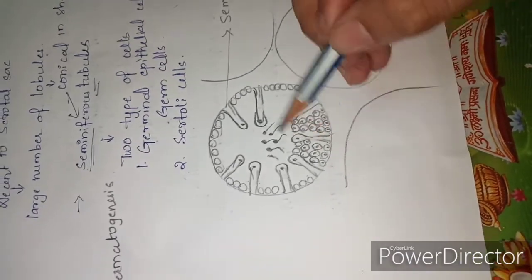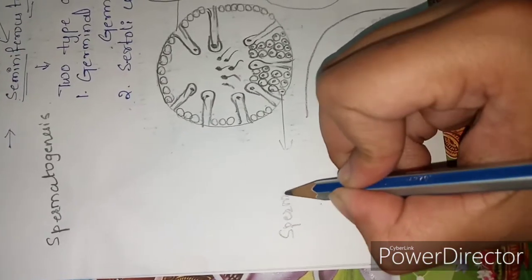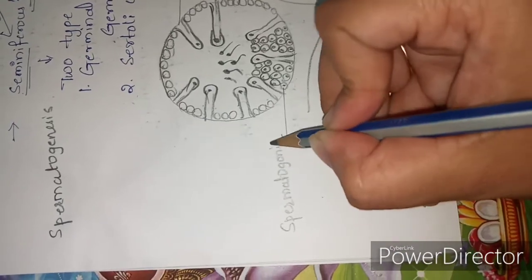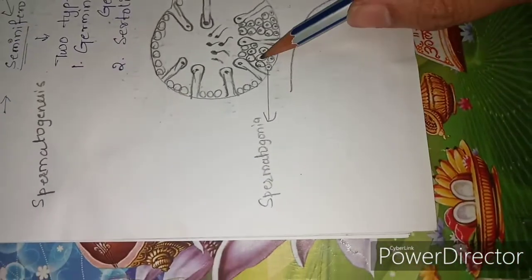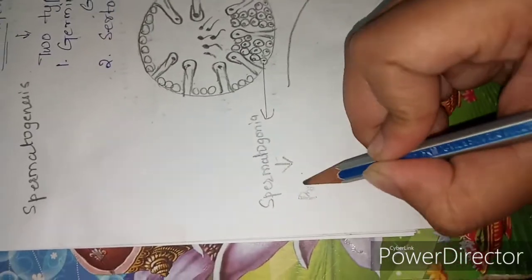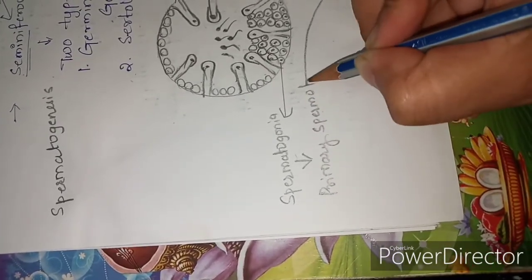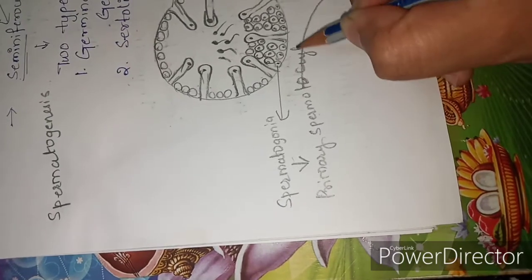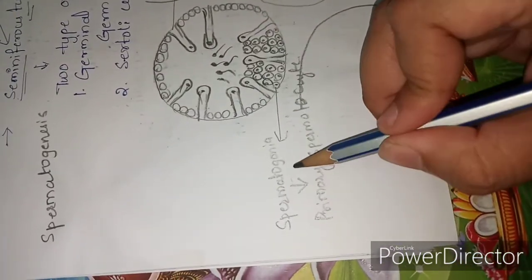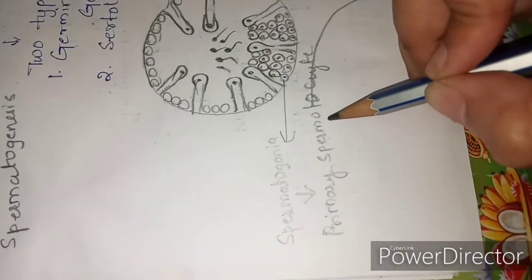The cells which undergo the process of spermatogenesis are known as the spermatogonia. These spermatogonia undergo mitotic division to form the primary spermatocytes.